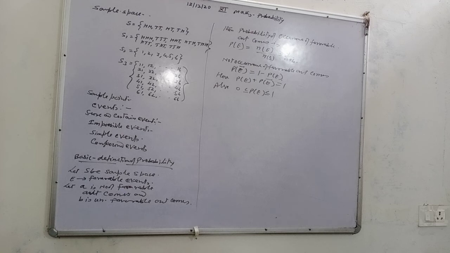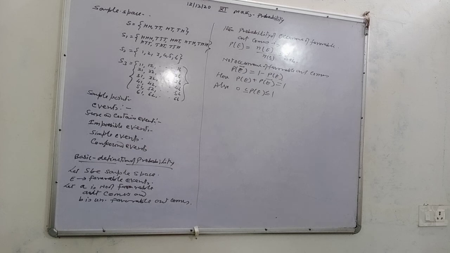So probability of occurrence of favorable event E is written as P(E) = n(E) by n(S). n(E) means total number of favorable outcomes upon total outcomes. So favorable outcomes is a, unfavorable outcomes is b. Then n(E) by n(S) is a upon a plus b. a plus b is here n(S), means total number of outcomes, favorable and unfavorable.